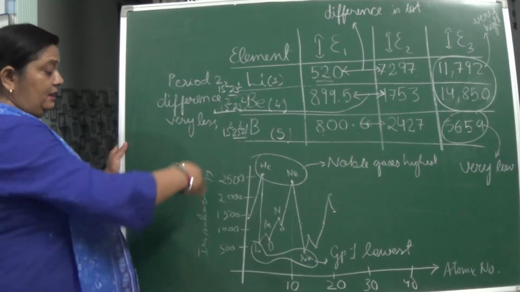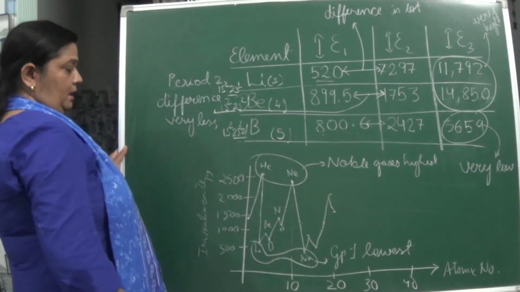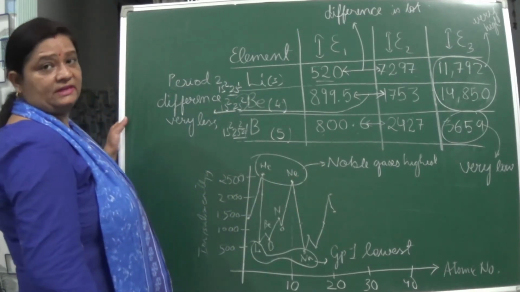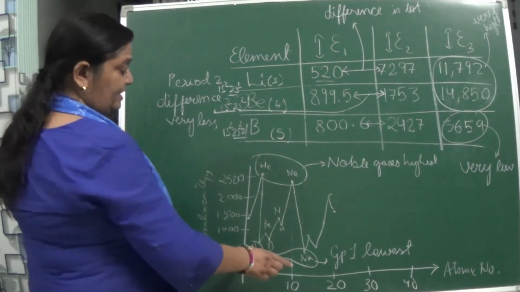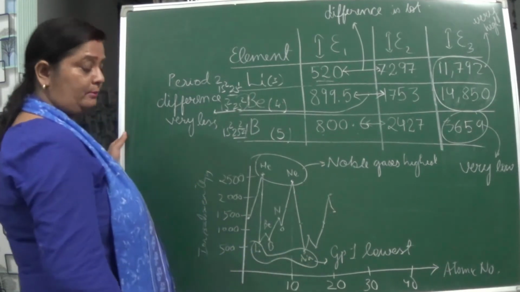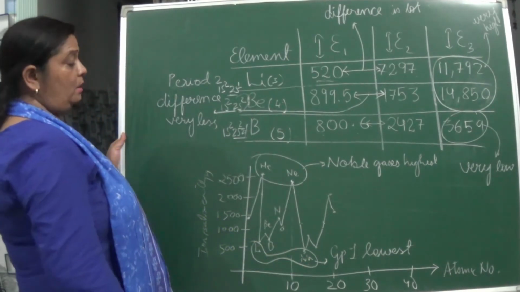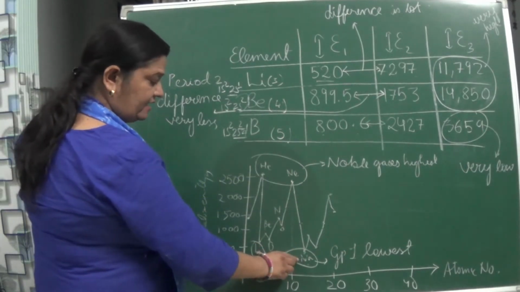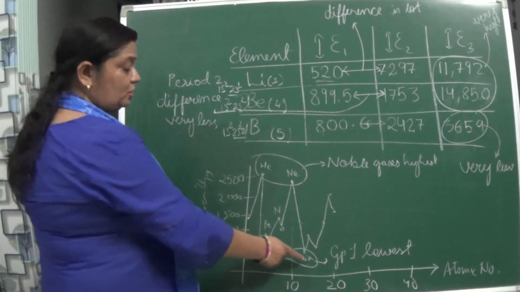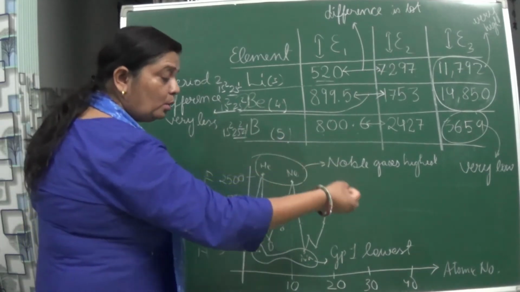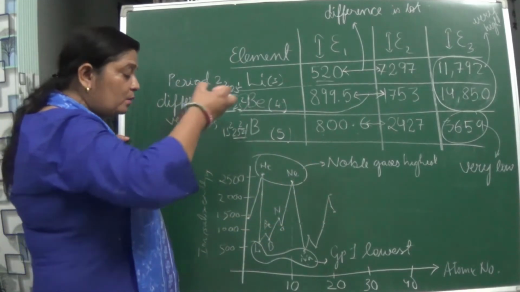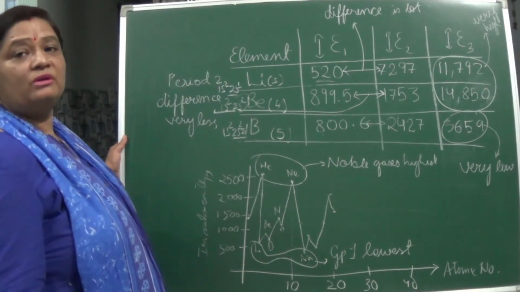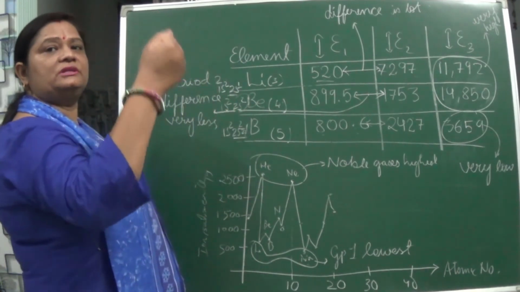Now in the graph you can see over here the ionization enthalpy of helium and neon. In which group is it present? It is present in group 18. And lithium and sodium, you can see at the bottom, they are present in which group? Group 1. So here you can see a sharp drop in the ionization enthalpy of lithium and sodium. Here actually they have got the lowest ionization enthalpy. Why lowest ionization enthalpy? See the configuration. In the last shell they are having only 1 electron. To take out that electron is very easy.